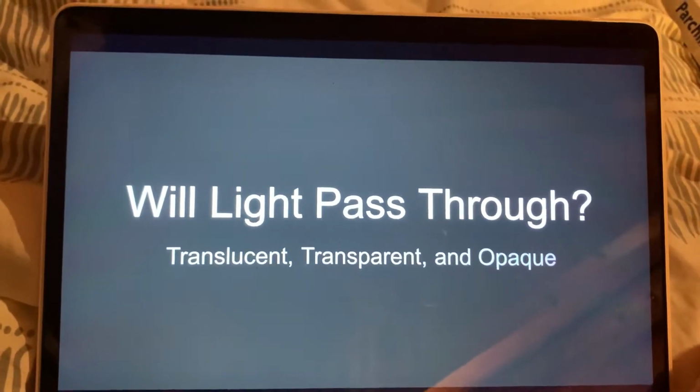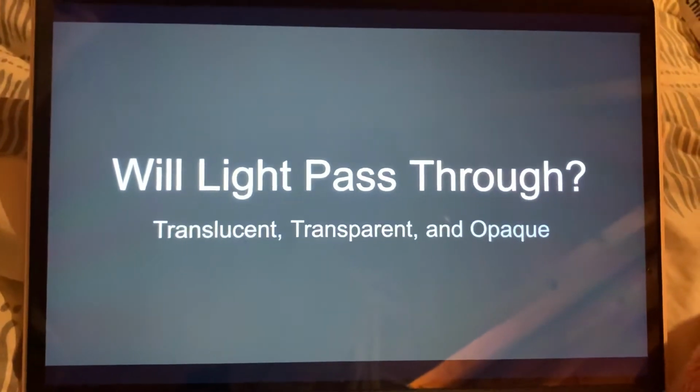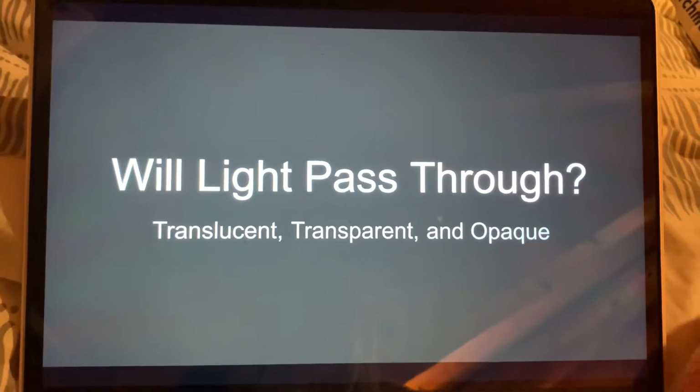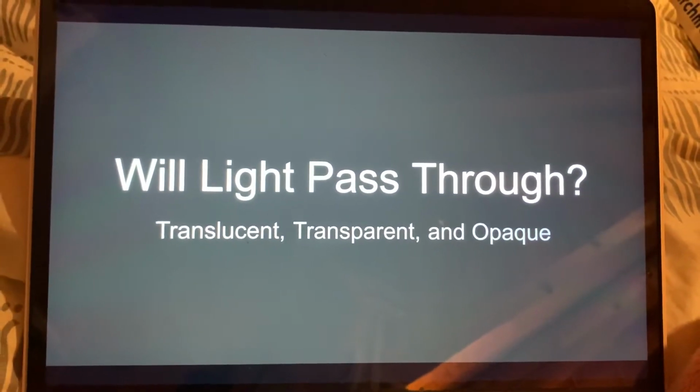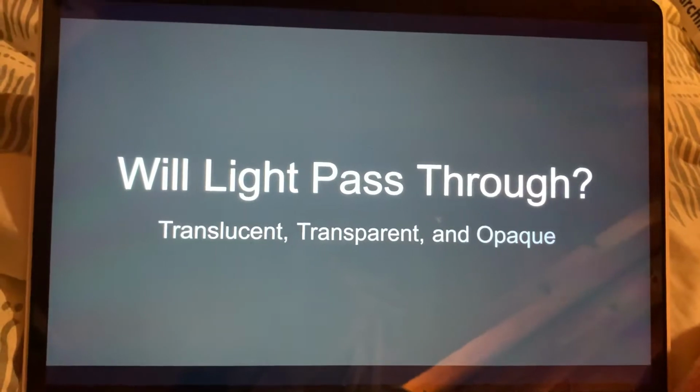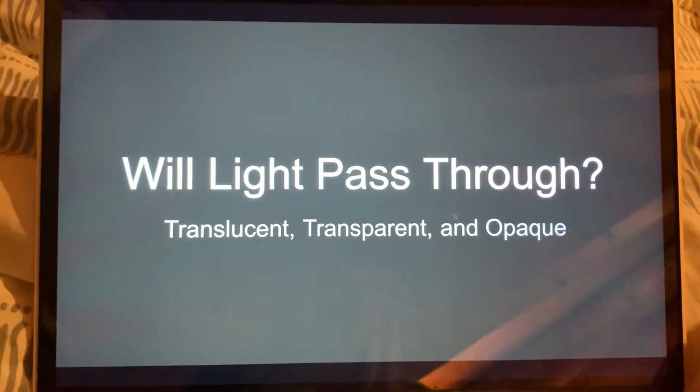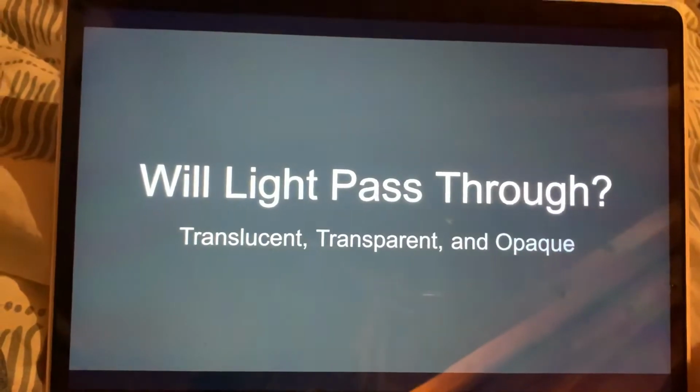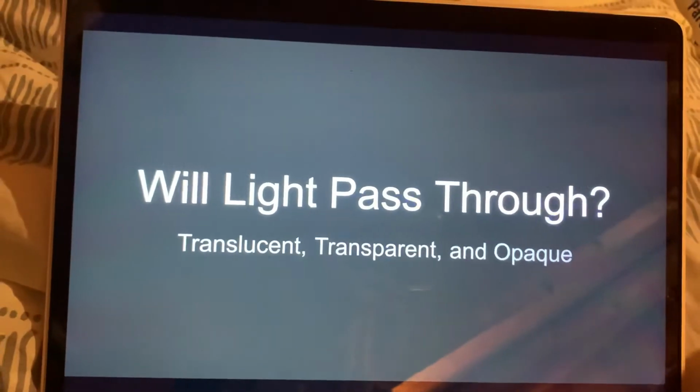Hello! Today in science, we'll be looking at an activity that is labeled Will Light Pass Through? It'll look at items that are translucent, transparent, and opaque. So that is the title of our activity today.